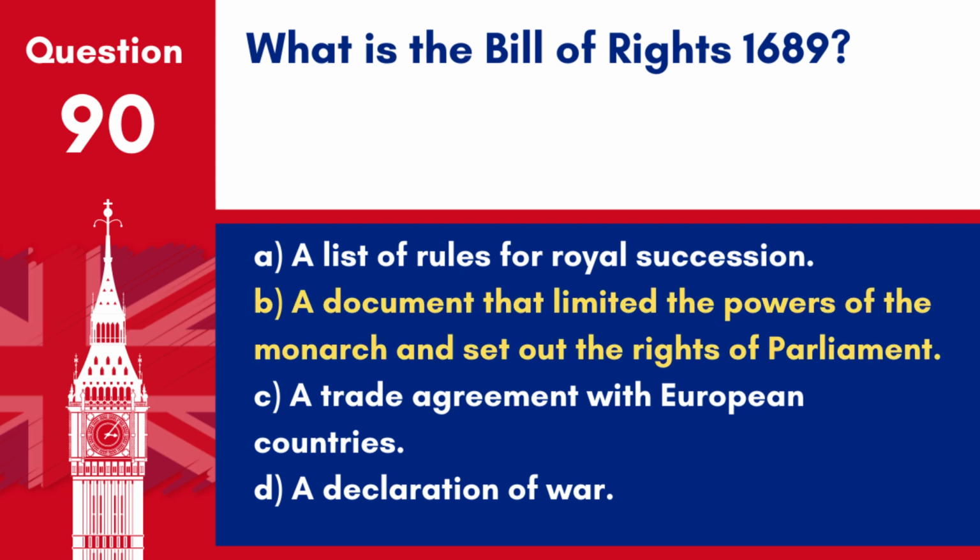Answer B. A document that limited the powers of the monarch and set out the rights of Parliament. The Bill of Rights 1689 is a foundational piece of constitutional law.